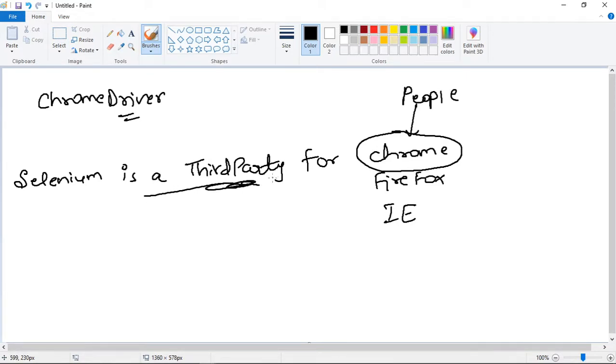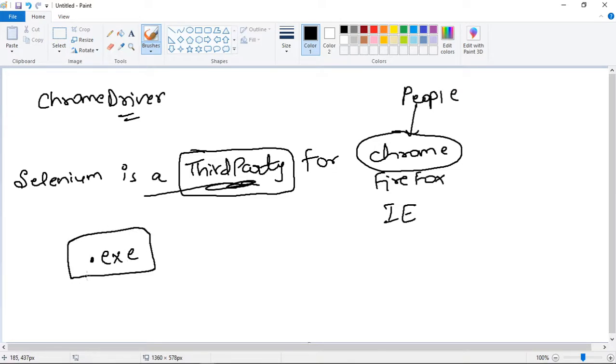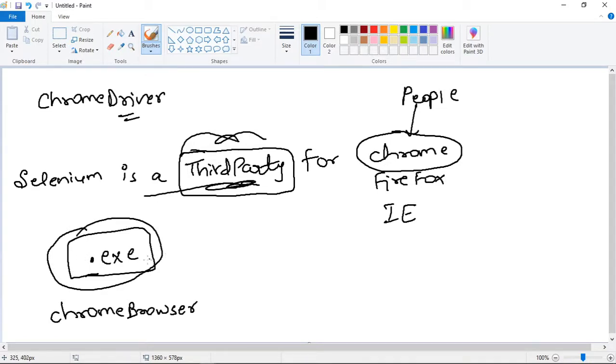If you want to invoke our Chrome browser, we will not allow you to invoke it directly, as Selenium is third-party software for us. But we will provide you one .exe file. The people who developed Chrome told Selenium they will not provide direct invocation of their browser, but they provide one .exe file that will help you invoke your Chrome browser. So let us get this .exe file so that we can execute on our Chrome browser.